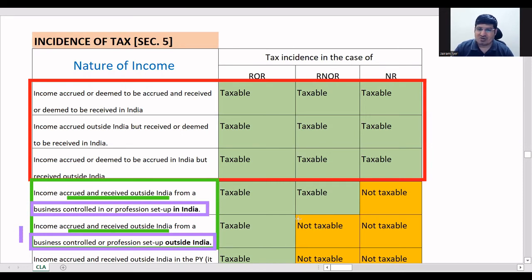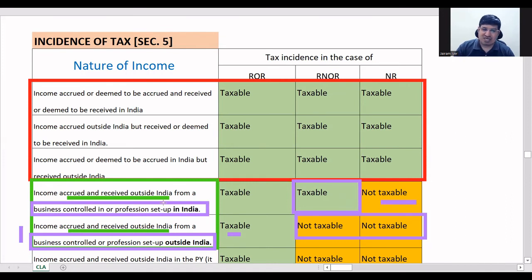So in the second one, it is very easy to decide: everything is outside India, so it will be non-taxable for both RNOR and NR. Because for ROR, anything is taxable. All your income is taxable. So that's why it will not be taxable for these two. But for the first one, if business is controlled or profession is set up in India, then remember that for RNOR, it will be taxable. Not taxable only for NR.